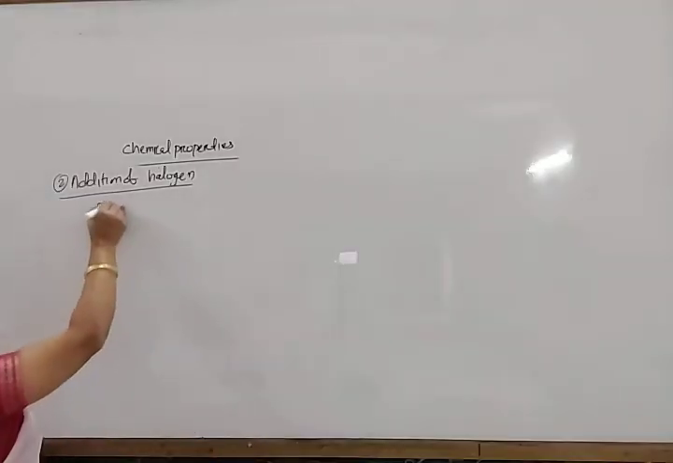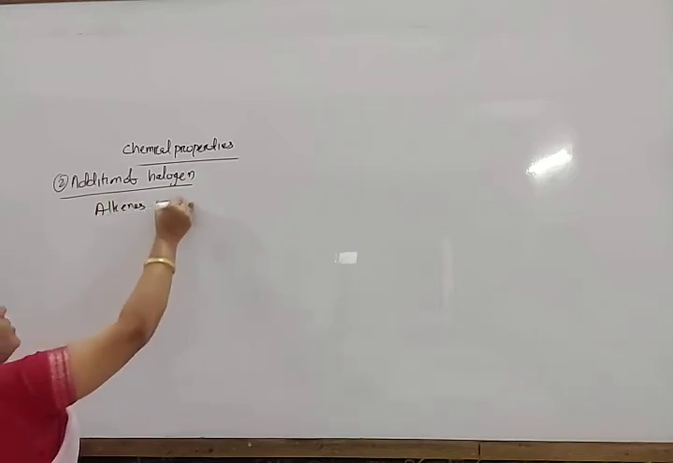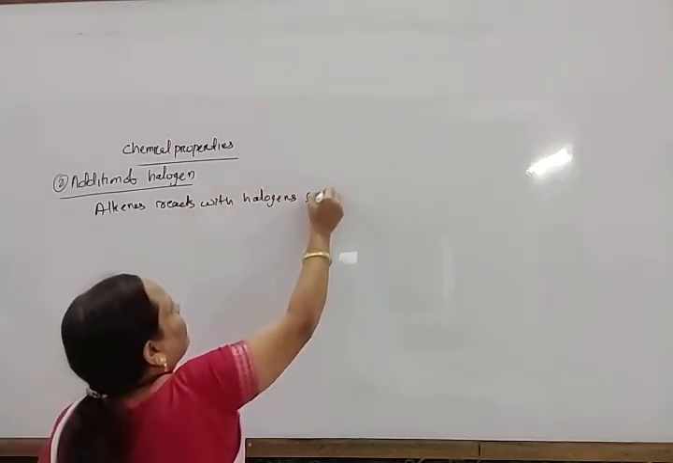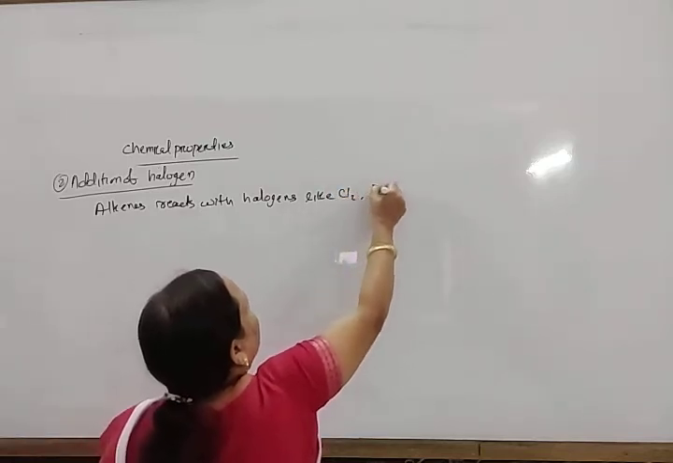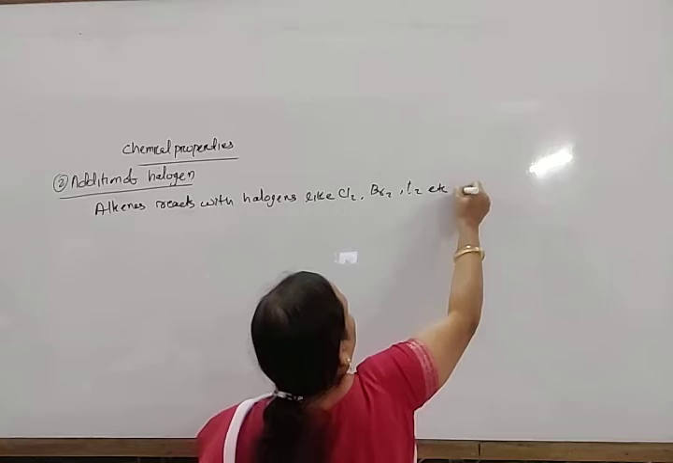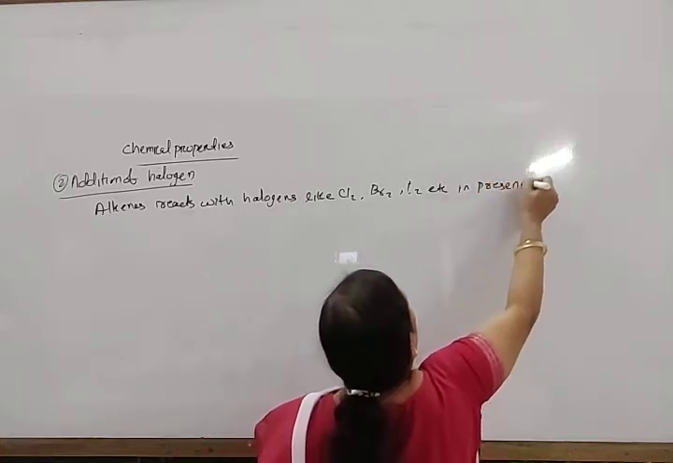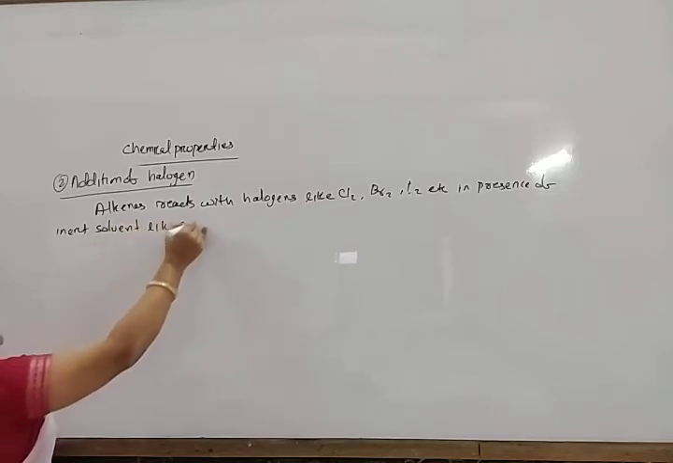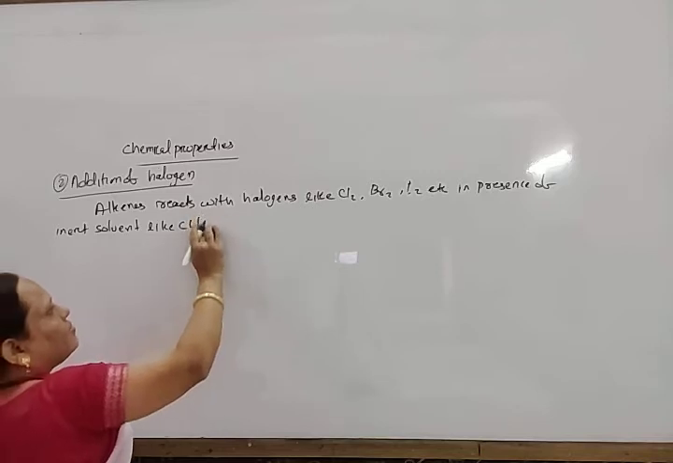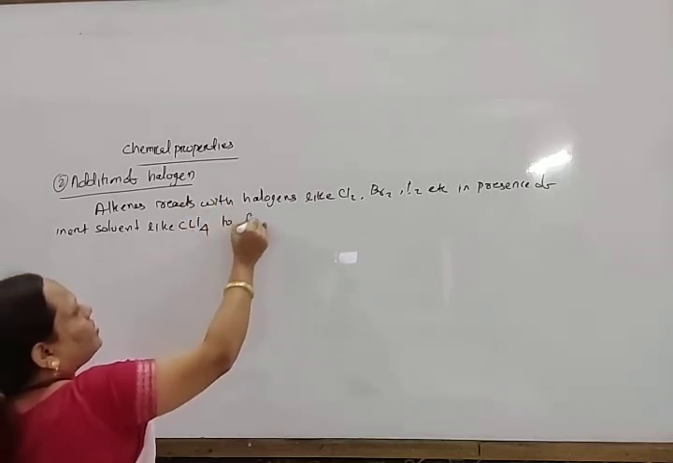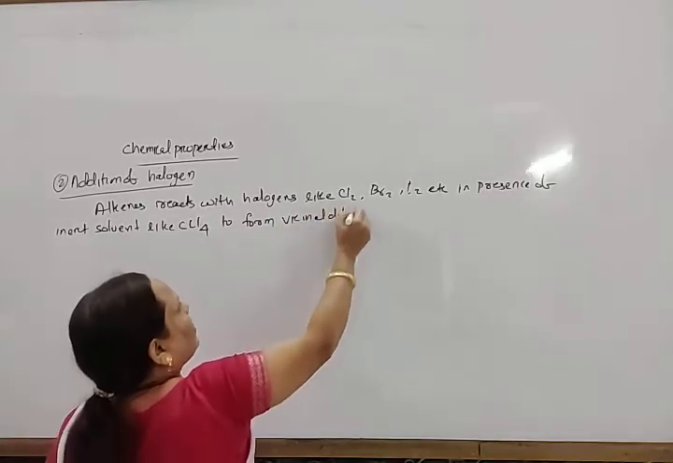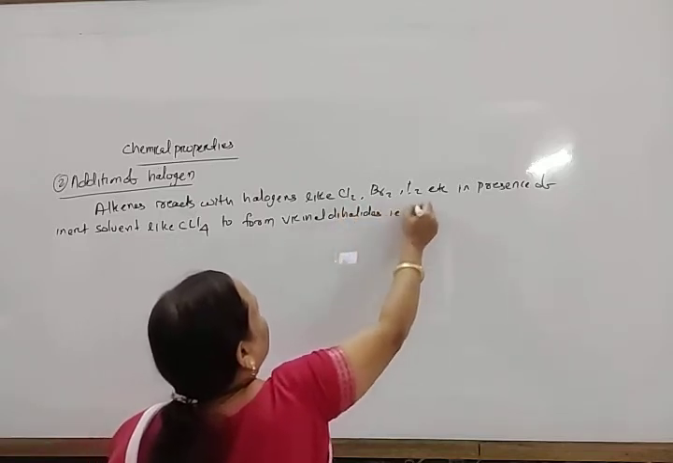Okay, so alkenes react with halogens like chlorine, bromine, iodine, etc. in presence of inert solvent like carbon tetrachloride, to form vicinal dihalides, that is